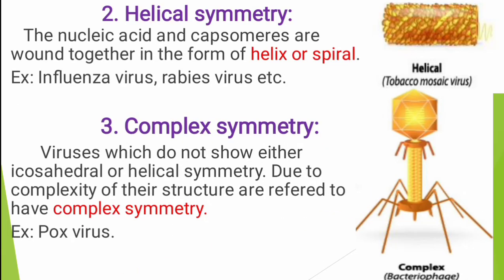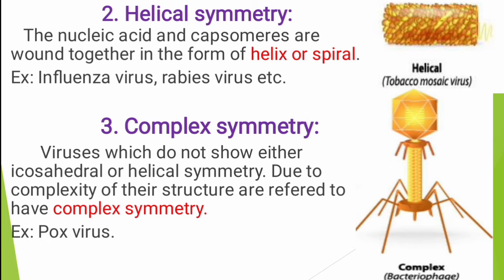Next, we go to helical symmetry. The nucleic acid and capsomers are wound together in the form of a helix or spiral. Nucleic acid and capsomers are wound together to form the helical shape, that we call helical symmetry. For example, here we have given influenza virus, and rabies virus and tobacco mosaic virus. These are the examples for helical symmetry.